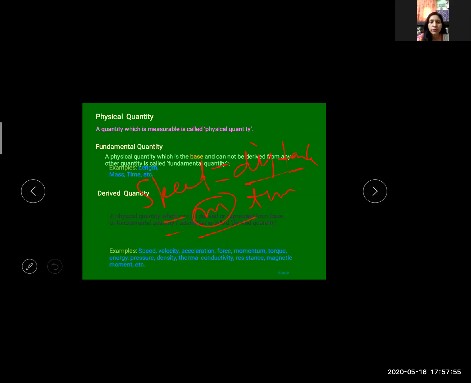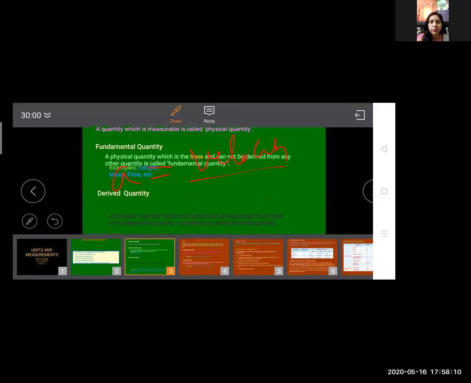Let's take another example, acceleration. Acceleration is change in velocity upon time. We know that acceleration a is change in velocity per unit time.